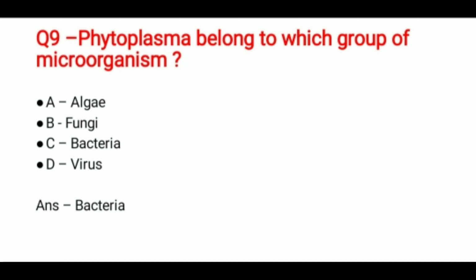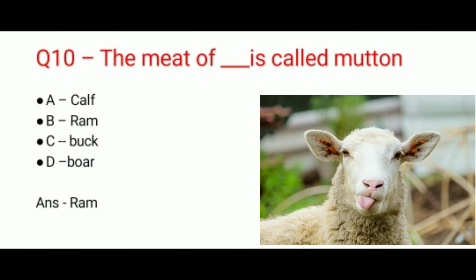And the options are algae, fungi, bacteria, virus. And the correct answer is bacteria. Question 10. The meat of which of these is called mutton? And the options are calf, ram, buck or boar. And the correct answer is ram.